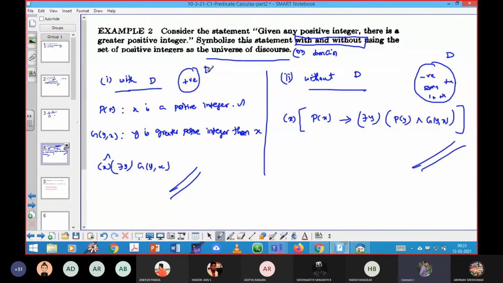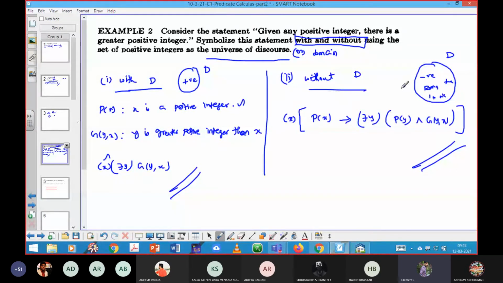So in the domain there will be only the set of positive integers. Without considering only the positive integers, any number can be placed in your domain. So that's the difference between the problems. Can you explain without domain again? Yeah, see here, in your without domain case, there might be natural numbers, rational numbers, negative integers, and irrational numbers also. So that time you have to start proceeding with the number for all x.